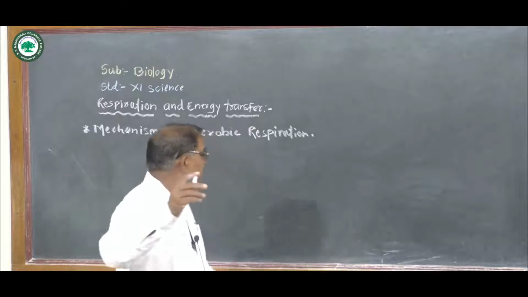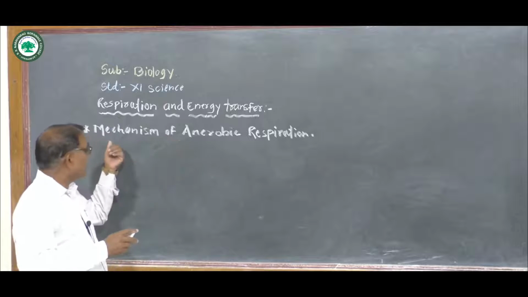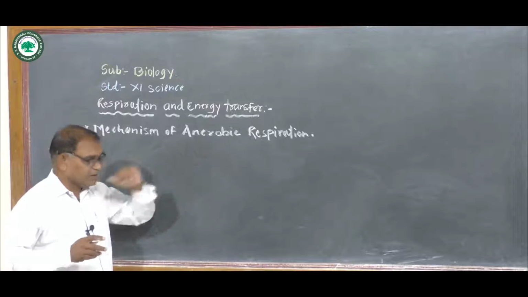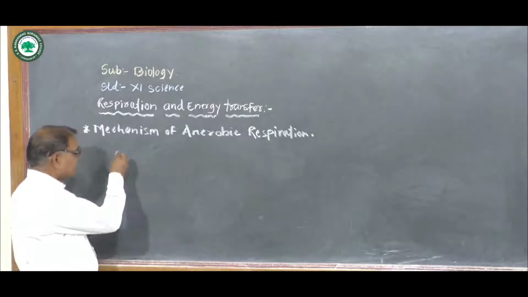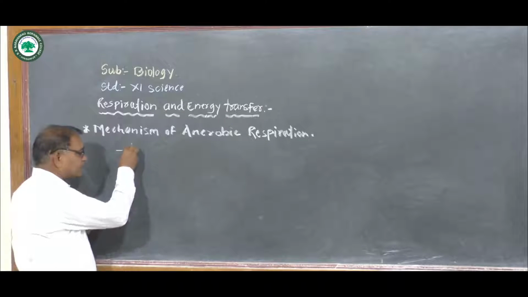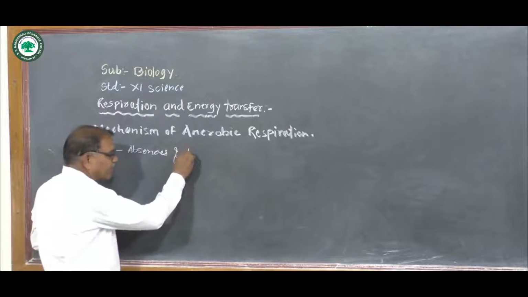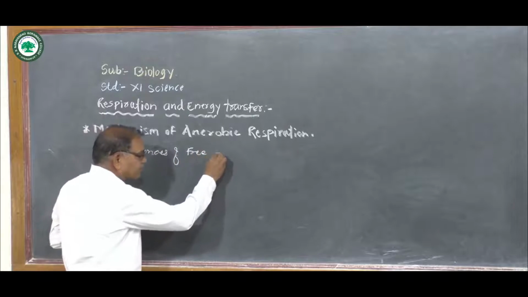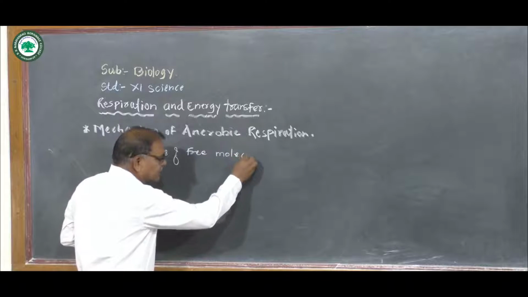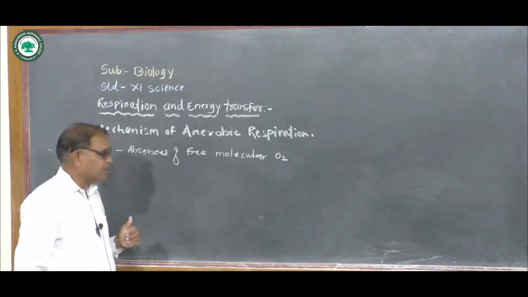Now today we are going to discuss the second type of respiration, the mechanism of anaerobic respiration. First of all, what is anaerobic respiration? Anaerobic respiration means respiration in the absence of free molecular oxygen, hence it is called anaerobic respiration.